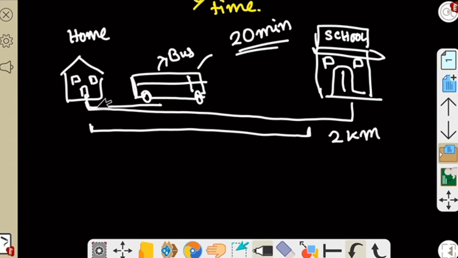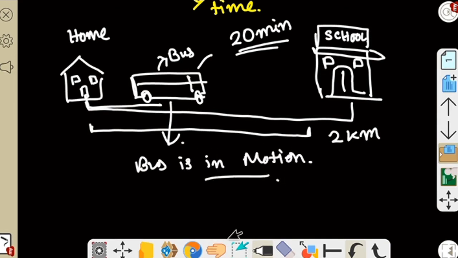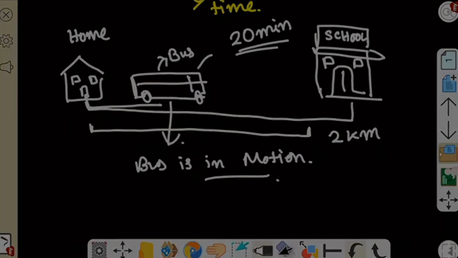That means the bus changes its position from home to school within 20 minutes. So then we can say that the bus is in motion. I hope you understand by that example.